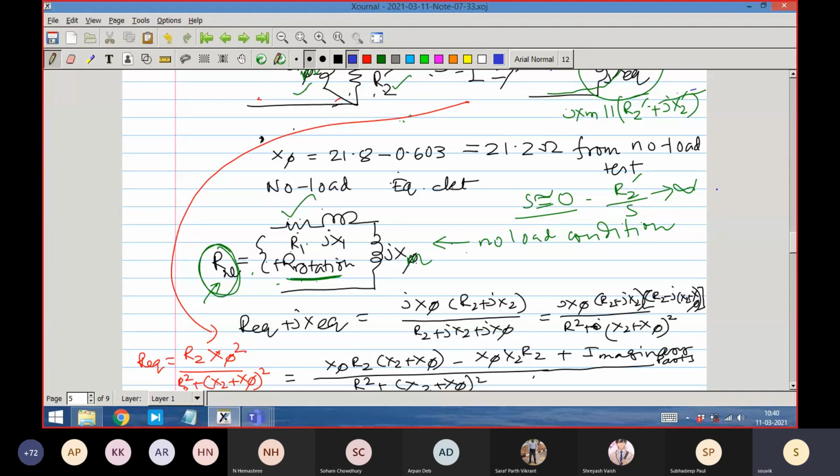The blocked rotor reactance into 0.7 is equal to the X2 reactance.